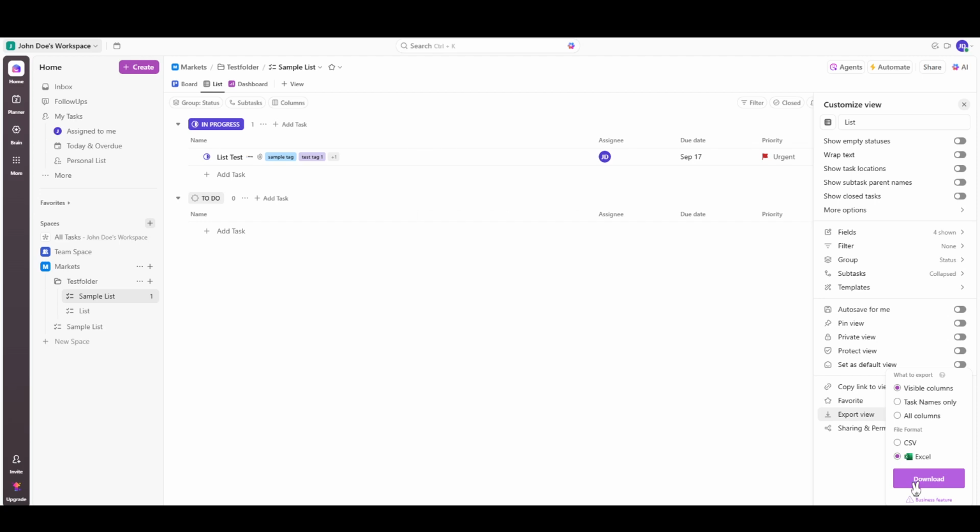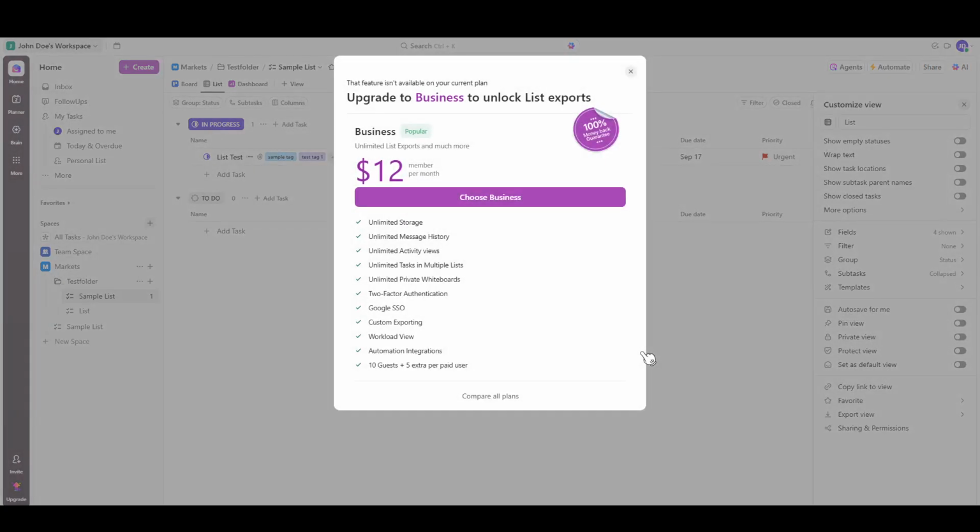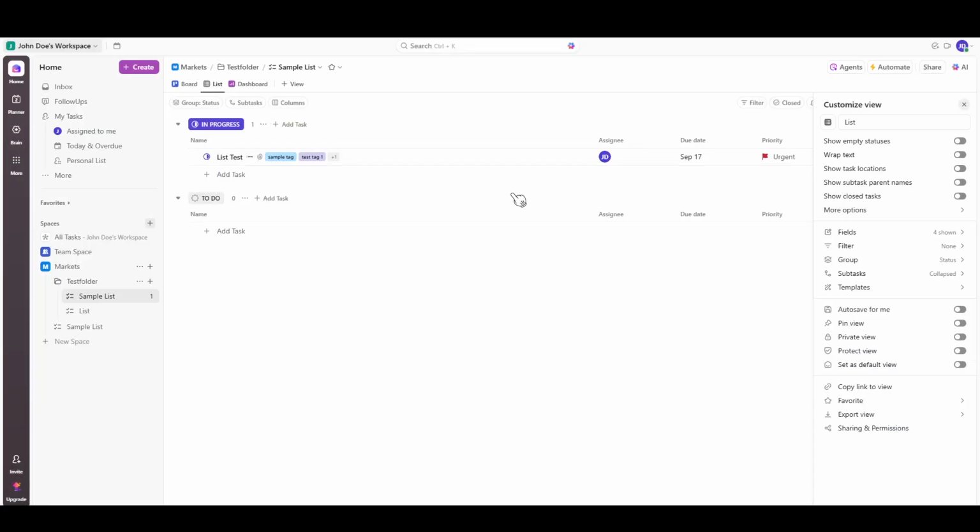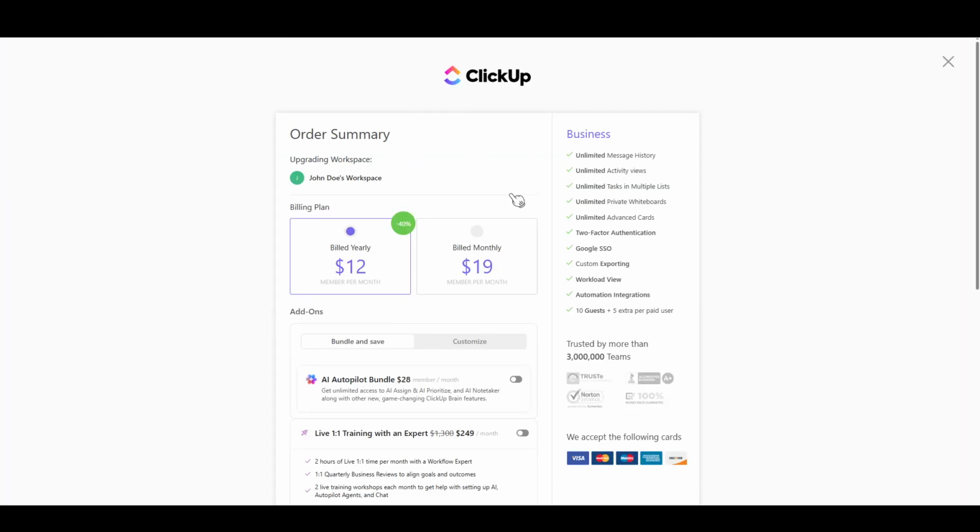Remember, though, that these exporting features are only available to premium users of ClickUp. If you're using a free account, you might want to explore other methods or consider an upgrade if this is a functionality you'll frequently need.